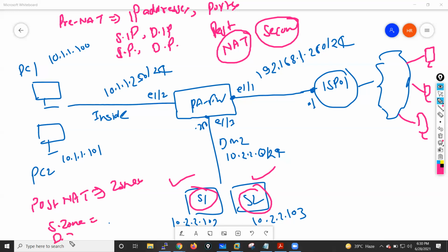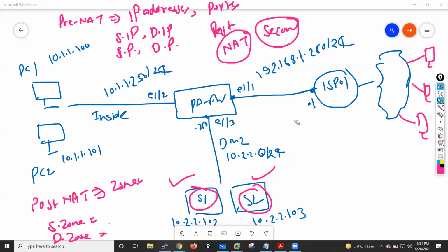and destination zone, because when we write our security rules on our firewall, we need to define our source zone, source IP address, destination zone, destination IP address, then port numbers, right? All these fields we need to define during that time, right?